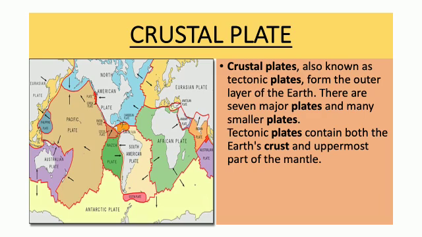You can see the Eurasian plate, African plate, Australian plate, Pacific plate. These are all different plates, and tectonic plates form the outer layer of the earth. Continents and oceans lie on tectonic plates.